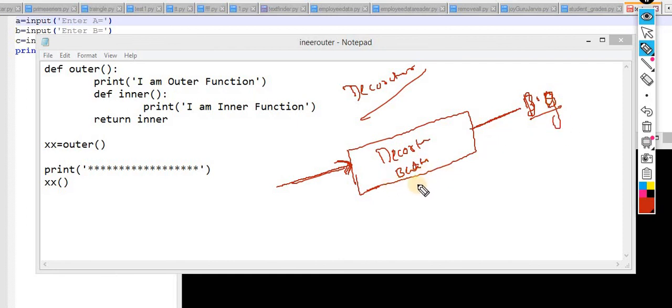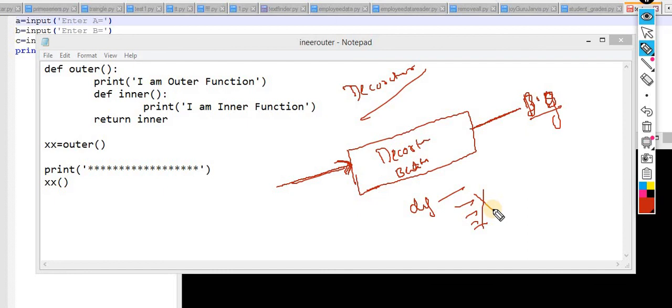Exactly the same. The main objective of a decorator function is to extend the functionality of an existing function without modifying it. Listen carefully. When I want to extend the functionality of a function without changing it, this is a little tricky.